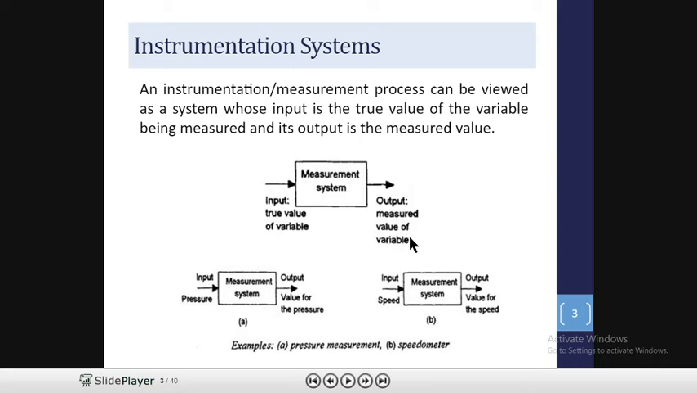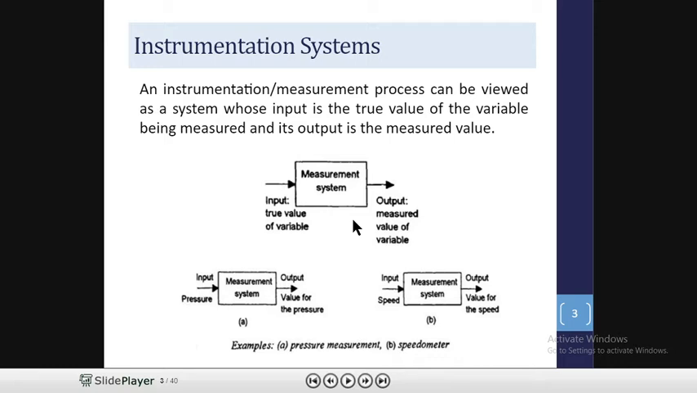Suppose our thermometer is considered as a measurement system, then we directly connect this thermometer to our body. If we are going to measure the temperature of our human body, then it is connected directly to the human body. So what will be its input? It is the true value of variable, and what is its output? Its output is the measured value of variable. Means we get this output from this thermometer in the form of the temperature, which is the measured value, and its input is directly the true value of the variable.